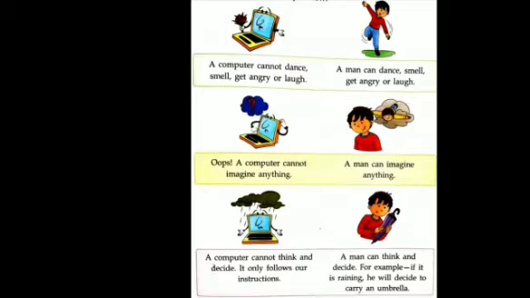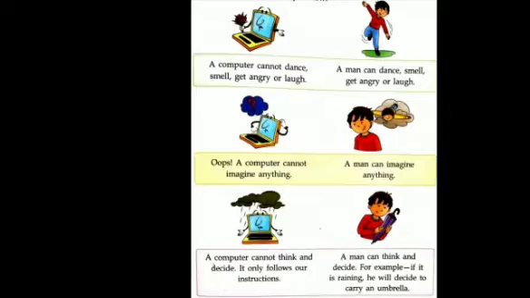Yes, dear. The computer cannot think and decide. It only follows our instructions. But man can think and take a decision on their own. For example, if it is very rainy, we can decide to carry an umbrella with us, isn't it?